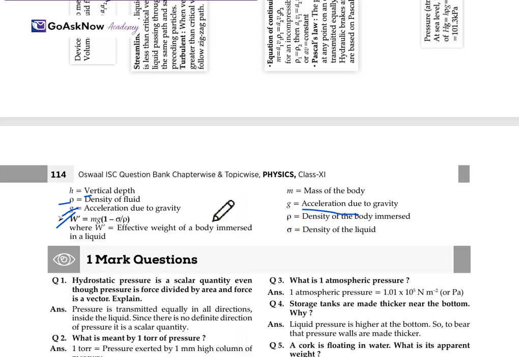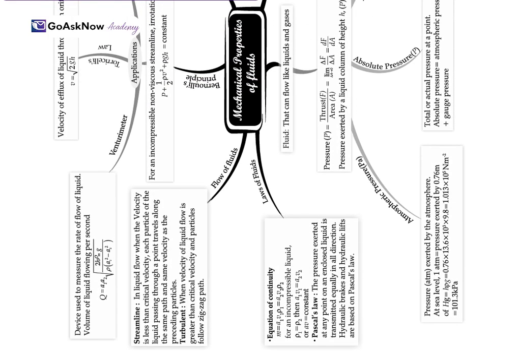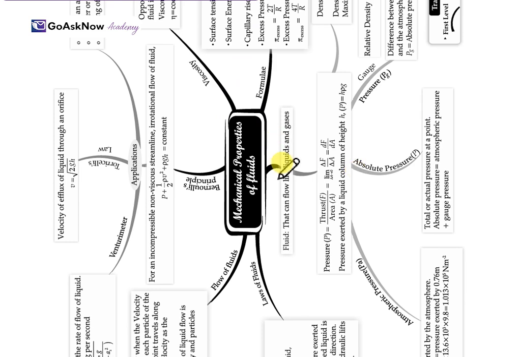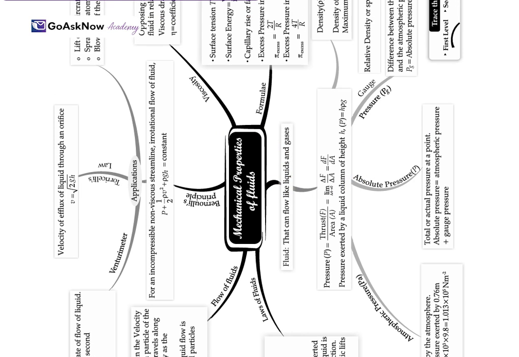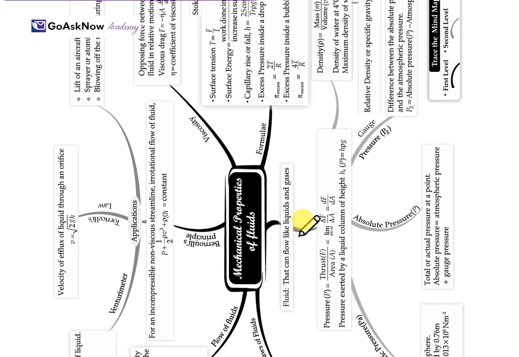So these are the important formulas. This page represents the topics we are going to cover in this chapter: mechanical properties of fluids, which covers viscosity, Bernoulli's principle and its applications, absolute pressure, gauge pressure, flow of liquid, and loss of fluid. These are the major topics along with their key formulas and definitions. This chapter has been covered.